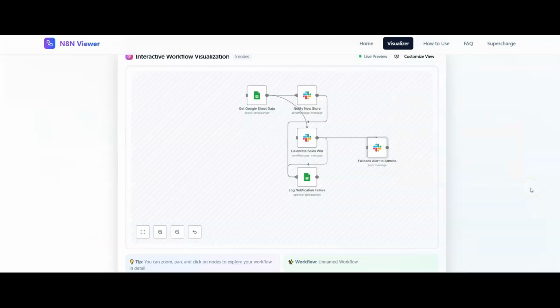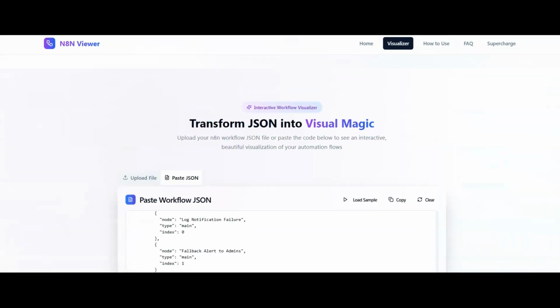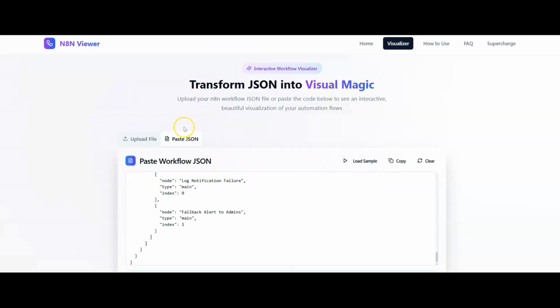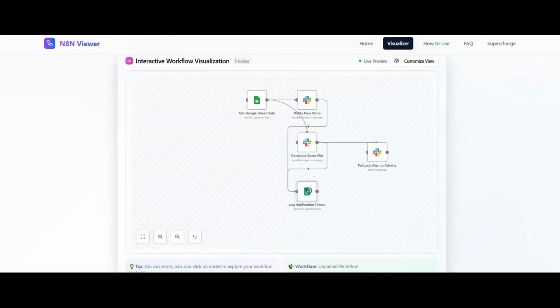Now, if you're completely on a budget and you don't have n8n yet, but you want to send the company an overview of the workflow that you're going to build, then you can use this website here. It's n8n Viewer. Again, I'll put a link in the description for you. All you need to do is take the JSON that you've created here, hit the copy button, come over here, and paste it in. So go to paste JSON instead of upload file, paste it in, and then you scroll down and you've got the entire workflow here that you can then jump on a Zoom call and talk them through, or you could do a Loom video and send it over to them